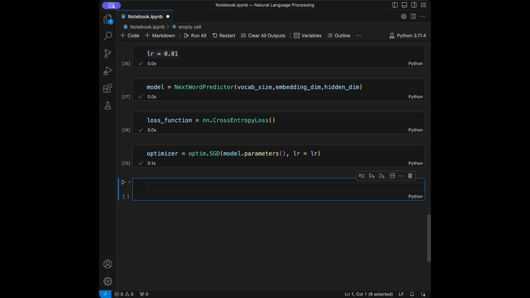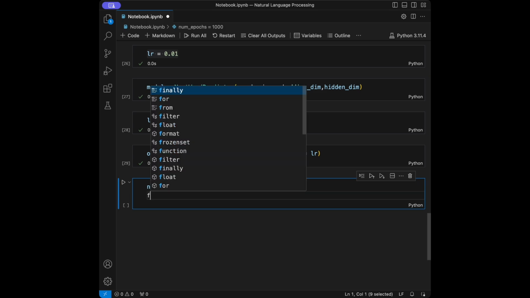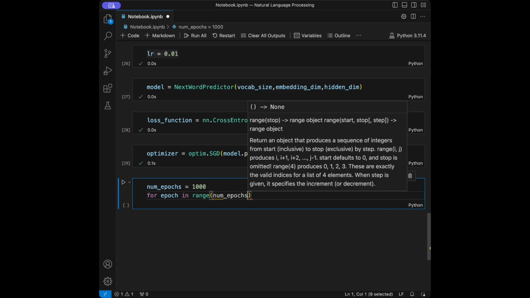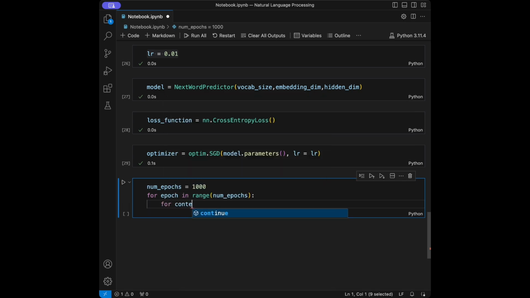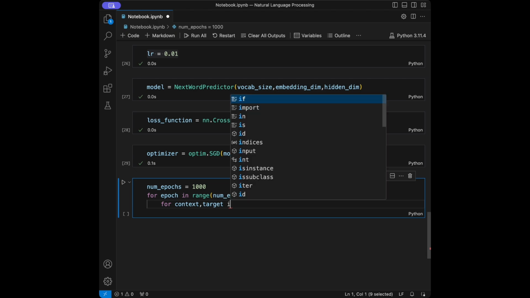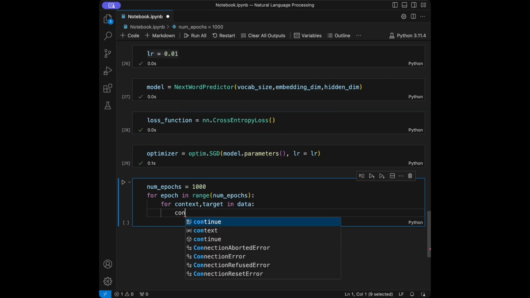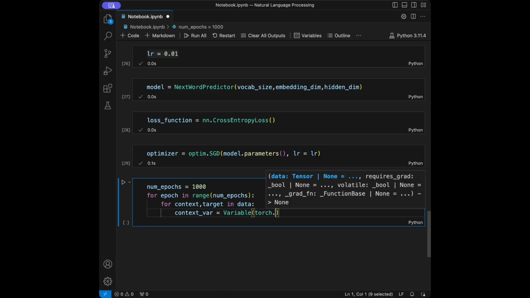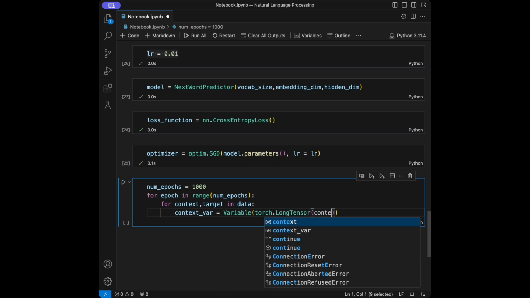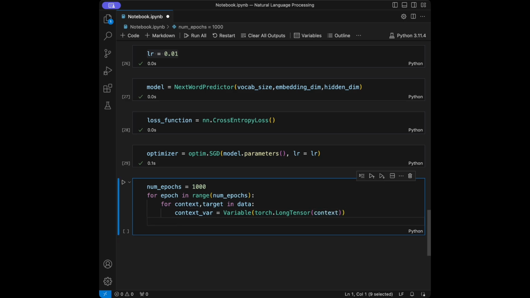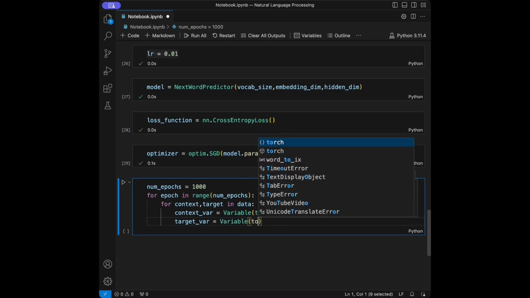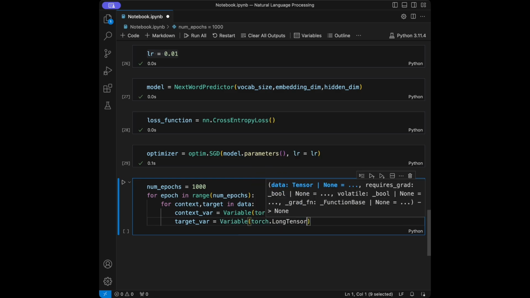So for that, we are going to say number of epochs, let's say 1000, and then I'm going to say for epoch in range number of epochs, for context, target in data, it's going to be our training loop. Context variable is going to be Variable, we will say torch.LongTensor, and we will give the context, and then we are going to say target variable is going to be Variable torch.LongTensor target.